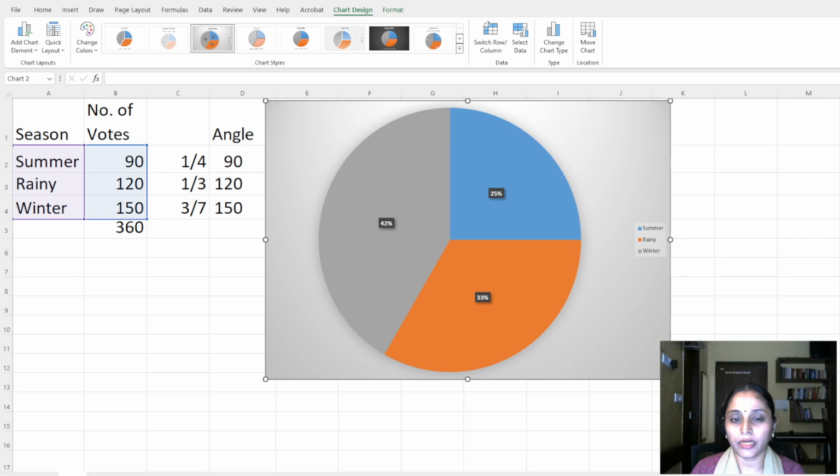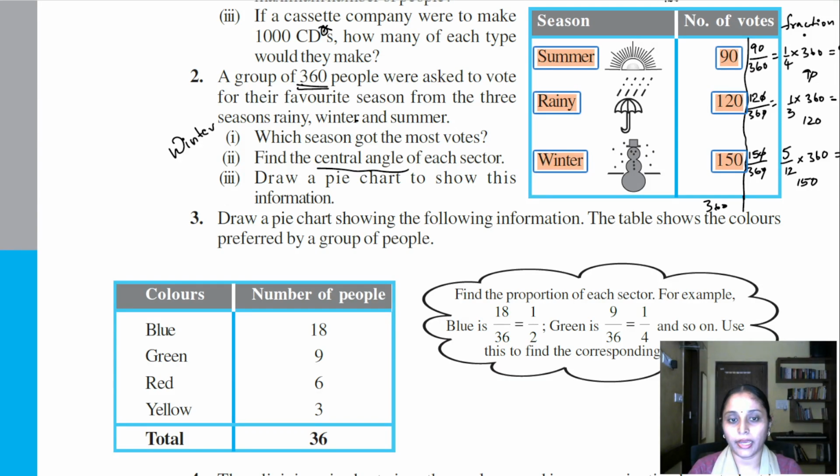So draw a pie chart to show this information, and with this we complete the second question. Next, go back to the third question. Okay, so let's go to the third question. Here I have: draw a pie chart showing the following information. The table shows the colors preferred by a group of people.